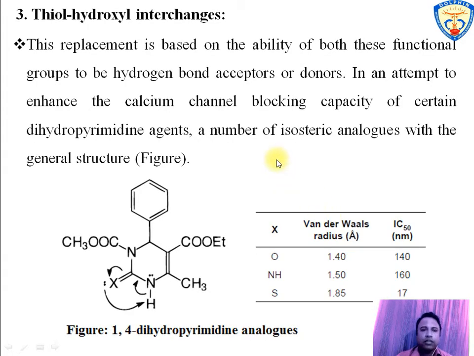The next is thiol versus hydroxyl interchange. Both groups have the same monovalency and act as hydrogen bond acceptor or donor. For example, in an attempt to enhance the calcium channel blocking capacity of certain dihydropyridine agents, substitution of hydroxyl with amino resulted in analogues with similar potency, and substitution with thiol resulted in enhanced potency.